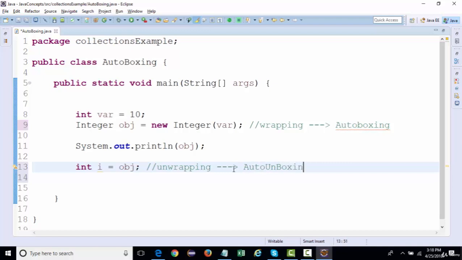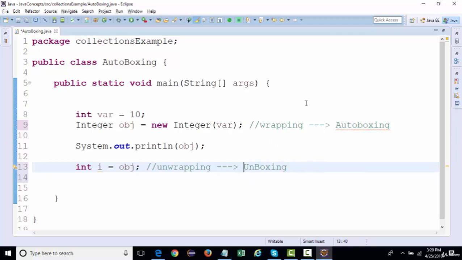So that is what auto boxing and auto unboxing is. In collections, these things are automatically handled. This is an important term that is asked in interviews as well. Or you can call it boxing or unboxing as well; there's no need to write auto.